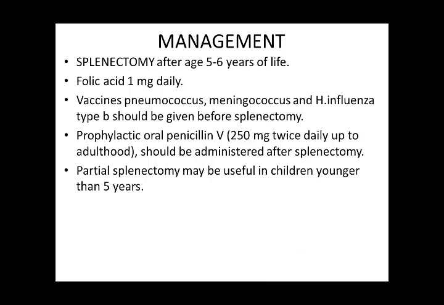Management is splenectomy after 5 to 6 years of age. Folic acid 1 milligram per day is given. Vaccines like pneumococcus, meningococcus, and H. influenza type B should be given before splenectomy, about 2 weeks before splenectomy. We give prophylactic oral penicillin V 250 milligram twice daily up to adulthood after splenectomy. Partial splenectomy may be useful in children younger than 5 years.